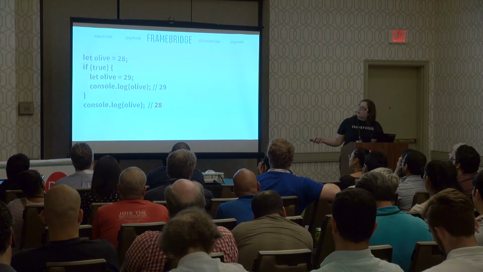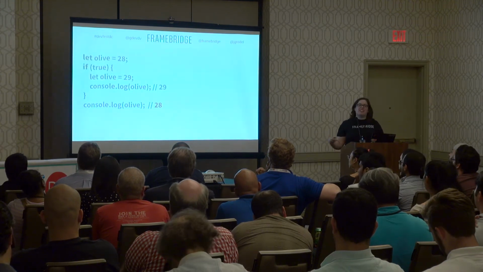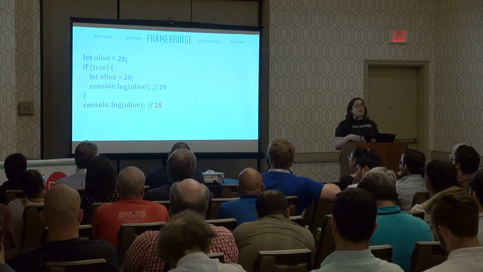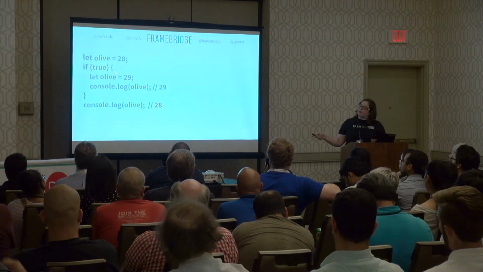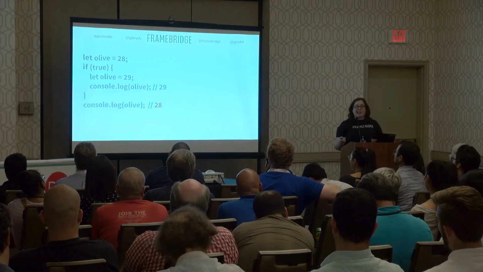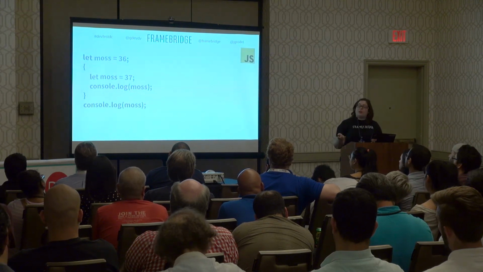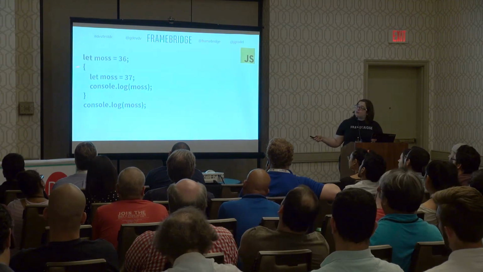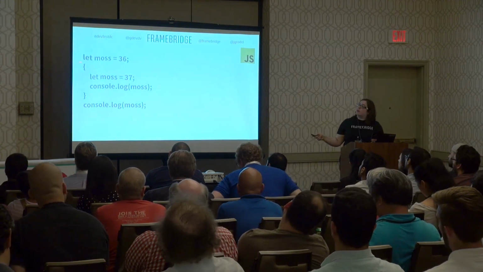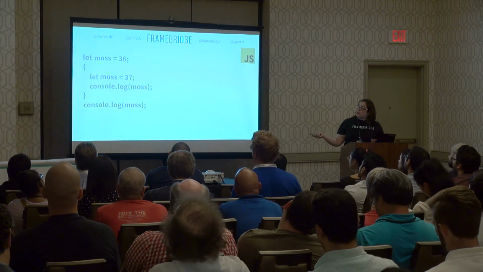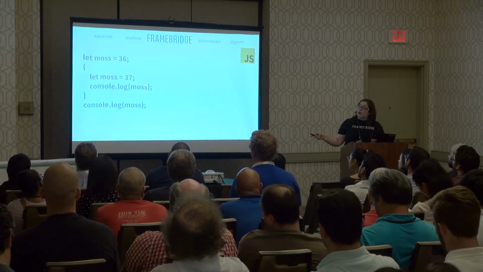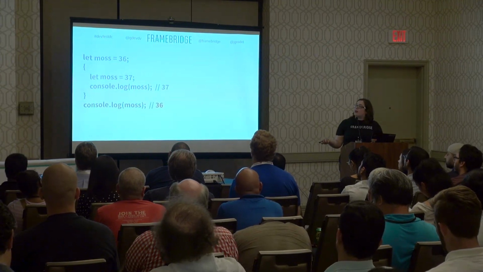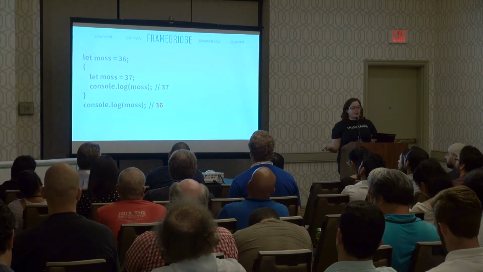And now, you might see some applications for this to keeping your code cleaner and not having variables lying around that you're not going to use later on, maybe a bunch of steps you're doing, and you might feel tempted to put some silly if trues in your code, and ES6 gives us a tool for this. We can create arbitrary code blocks with ES6 with just curly brackets. And so this functions the very same way. I set up a let moss with a value of 26, and inside this code block, I set up another let moss with 37. Here I have 37, out here I have 36, and no if true.